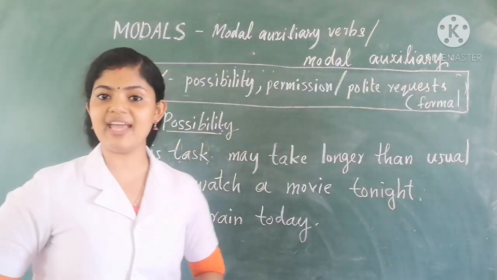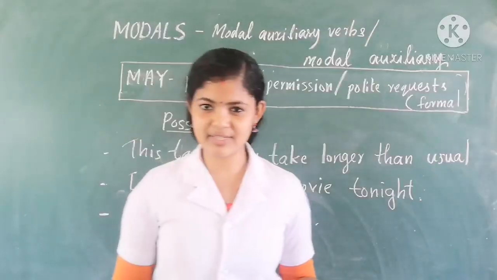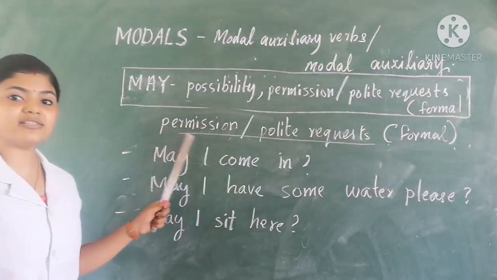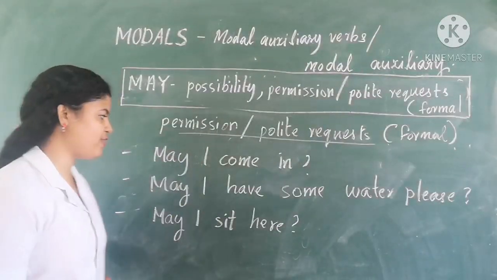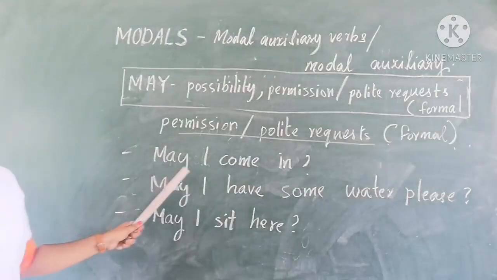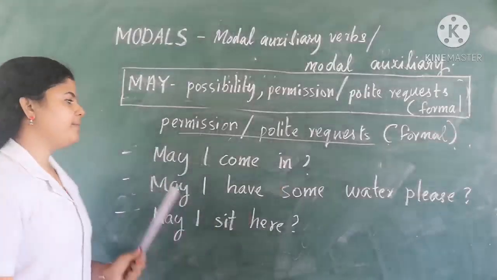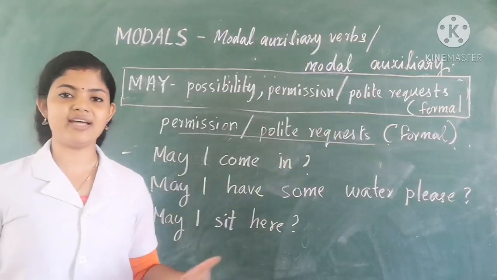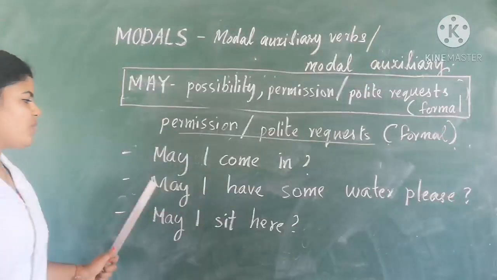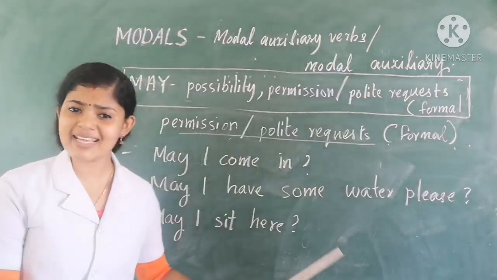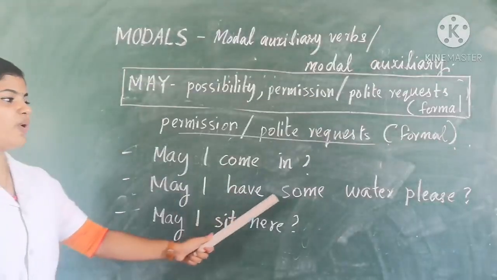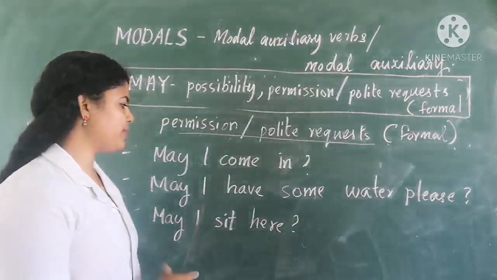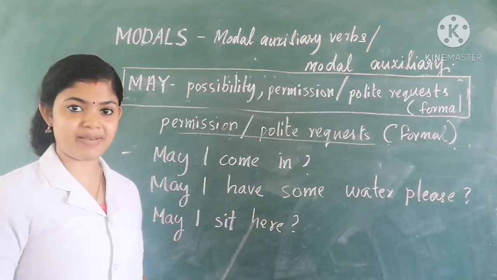Now let us see how we can ask permission or polite requests by using may. May is used to ask permission or polite requests in a formal way. Example, may I come in? So this is asking a permission. Next one, may I have some water please? This is a request in a very polite manner. Very politely I'm asking, may I have some water please?